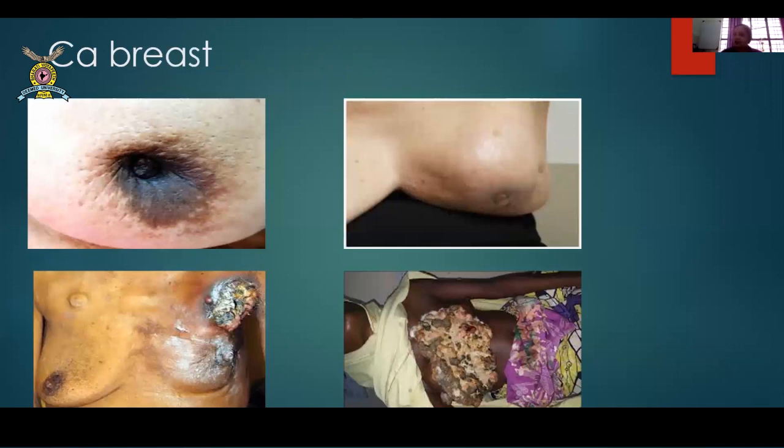CA breast, all of you must have seen n number of times. Okay? This is the classical one which comes to our practice, or this one for that matter. These come very rare. People, if from villages, have not turned to you at all, then it's a different story. They come with a huge fungating mass or a huge ulcerative growth. This is a huge ulcerative growth. Again, this is a huge ulcerative growth.